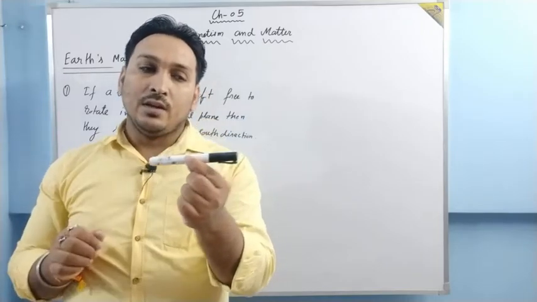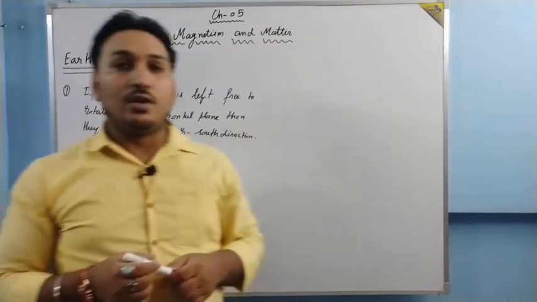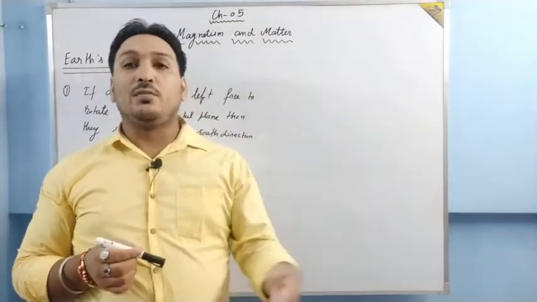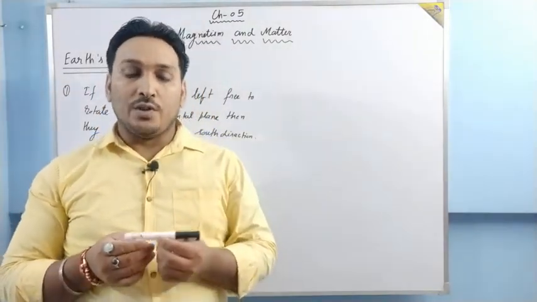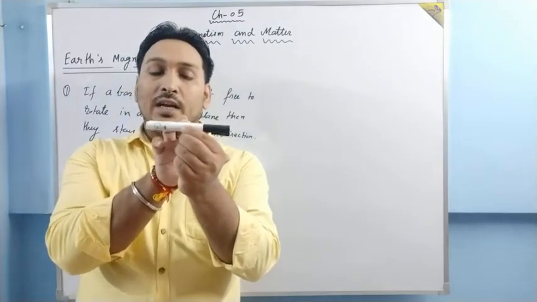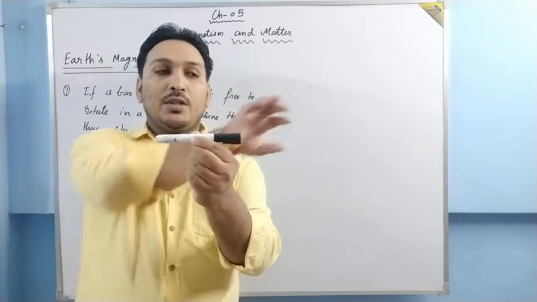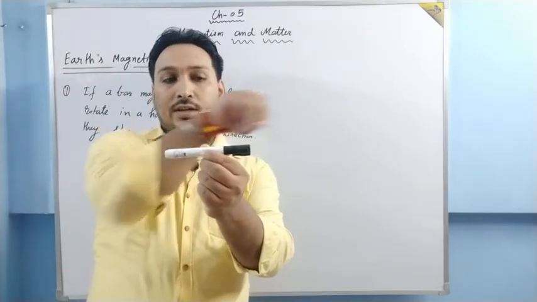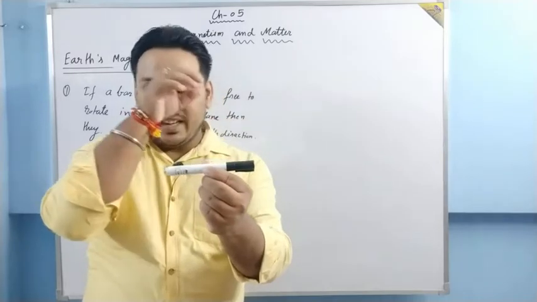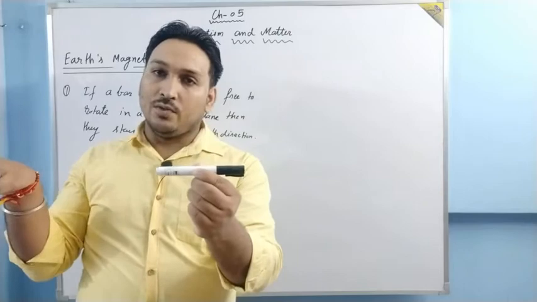Why does it stay? From this experiment, we conclude that there must be an external magnetic field due to which it experiences a magnetic force, and because of that force it stays in this direction only. There must be a south pole this side, so that its north pole is attracted toward this side, and there must be a north pole this side, therefore its south pole is attracted toward this side.